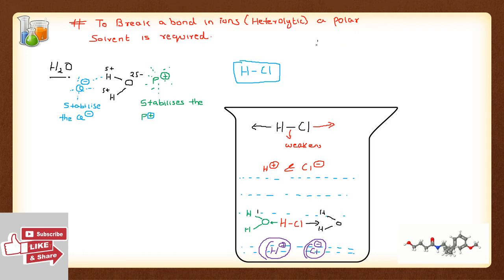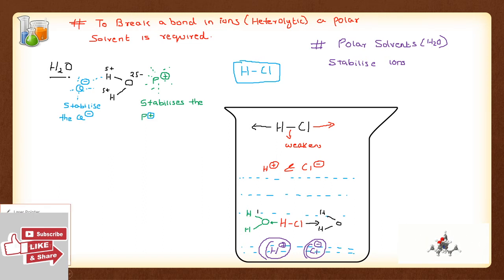That is also a very, very important point that should be kept in mind: polar solvents stabilize ions. An example of a polar solvent is water. Now, this is not the case in a non-polar solvent. If I take a non-polar solvent, a simple example is CCl4.